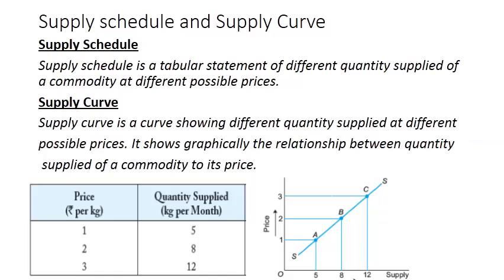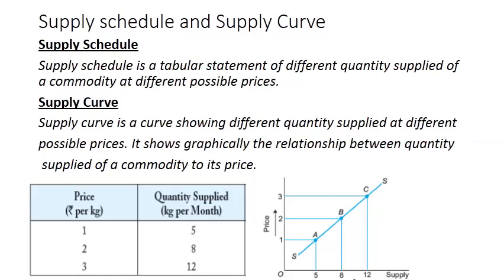different possible prices. Price is 1, quantity supplied is 5. Price is 2, quantity supplied is 8. Price is 3, quantity supplied is 12. So when this price and quantity supplied is represented by a table, when it is represented in tabular form, that is known as supply schedule.